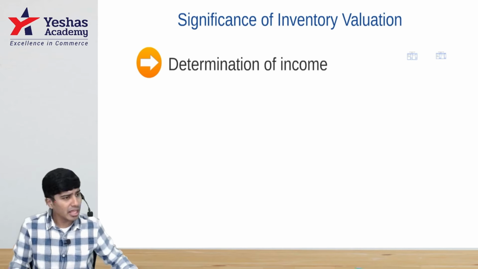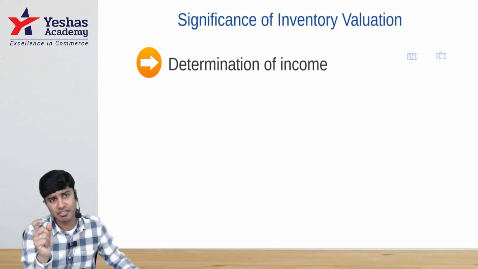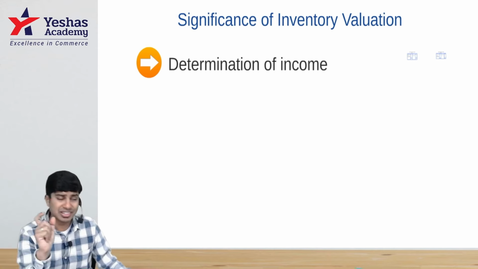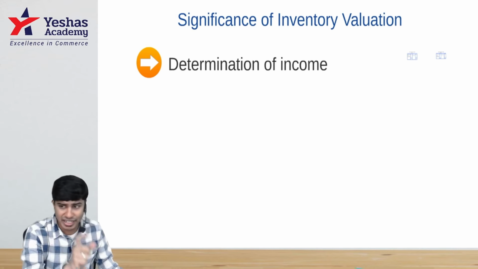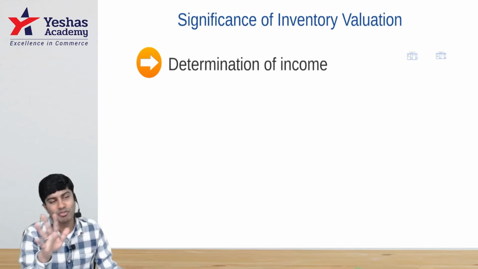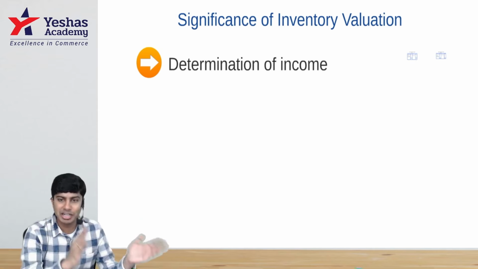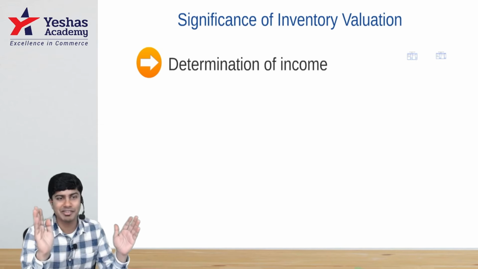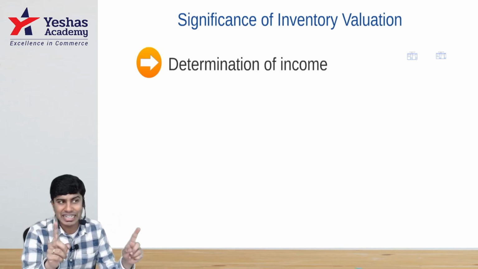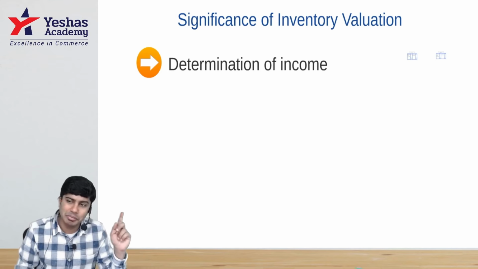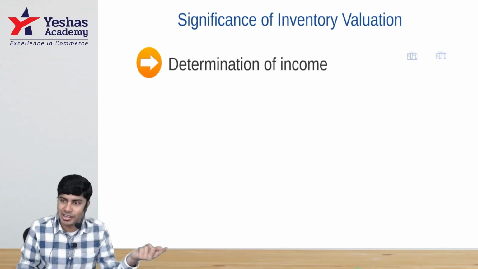With wrong inventory, we will determine wrong income. With right inventory, we will determine right income. To determine income, we need to determine the value of inventory correctly. Shall we see how to determine income using inventory, or how inventory will impact the income?